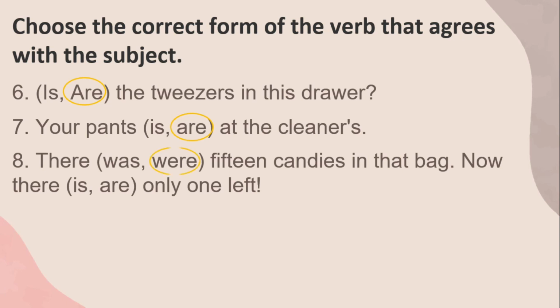Therefore, we take were as its plural verb. Now there are only 1 left. It is the second sentence for number 8. The subject for the second sentence on number 8 is one. That is a singular subject. Therefore, we will be taking the singular verb. And the singular verb among the choices is.